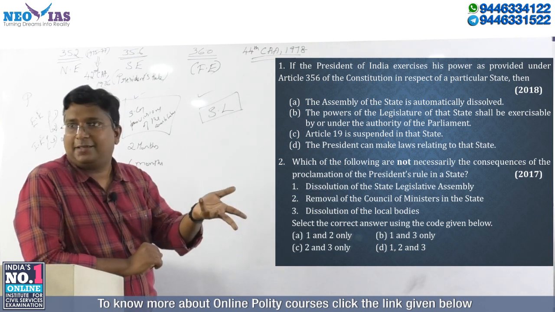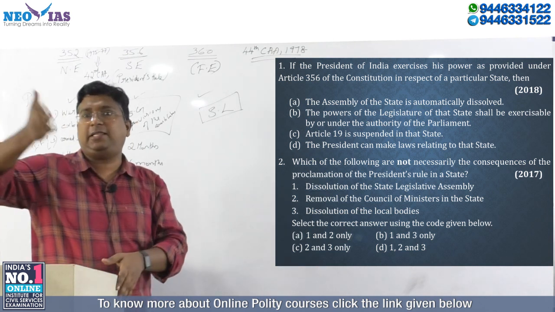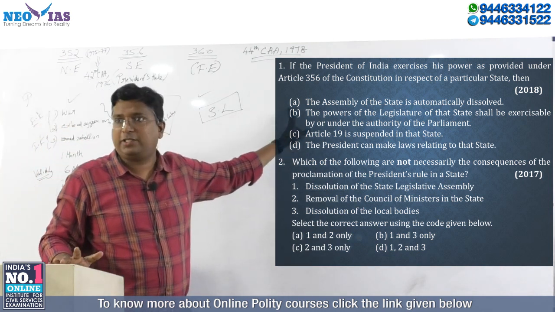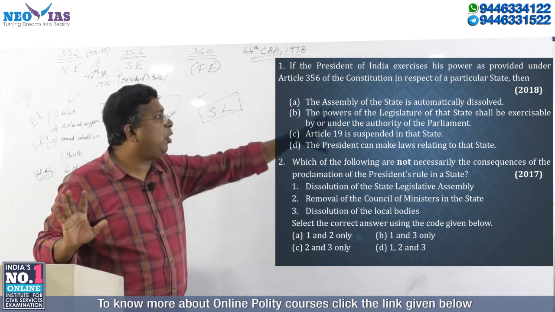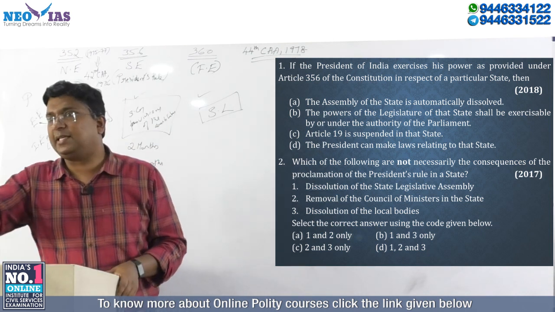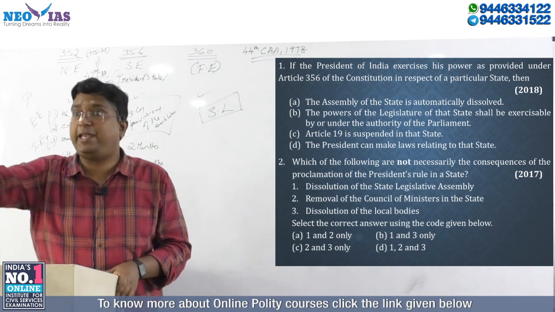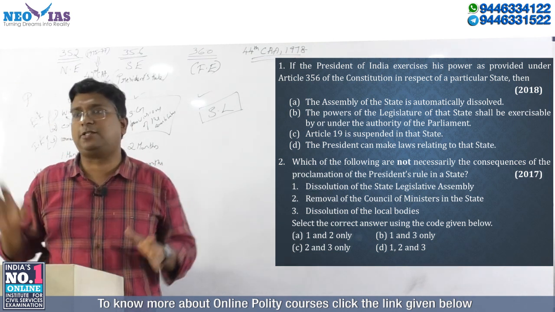That can be correct. I told you it can be either by the parliament or the president, so it is not a wrong statement. The first statement is wrong. It cannot be automatically dissolved. Normally it is suspended only, and dissolution requires some time. Anyway, it is not automatically dissolved, so that's why it is wrong.